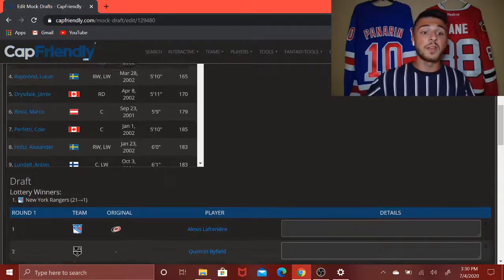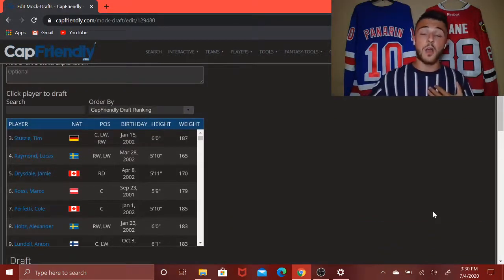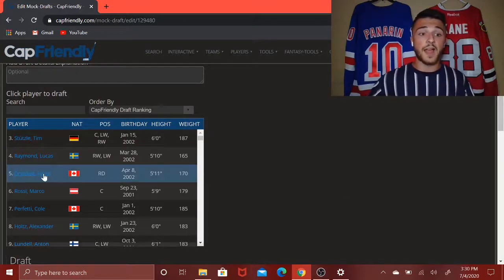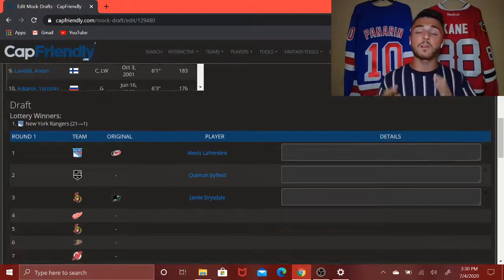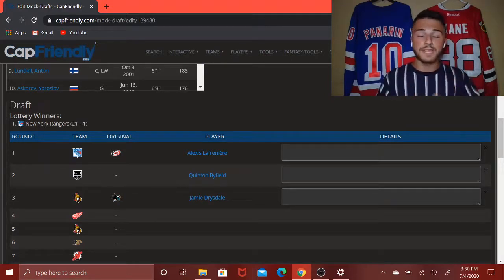But then third, the Ottawa Senators, I think, honestly, they could very well go with a guy like Jamie Drysdale. Yes, this may be a surprise to you, but I think they would go for a guy like Drysdale, and here's why. Yes, they have Thomas Chabot, but they are definitely not looking great on that defense as they are in a complete rebuild, as we all know.